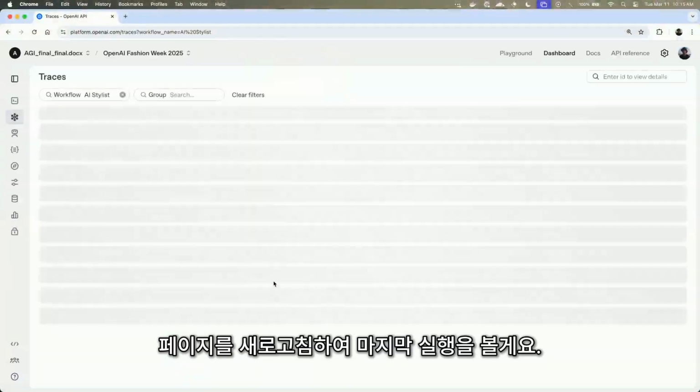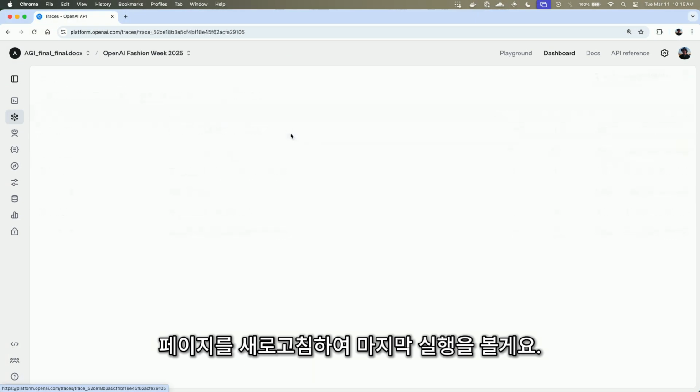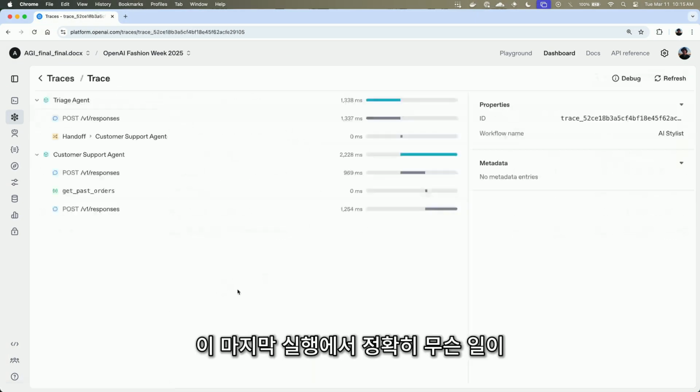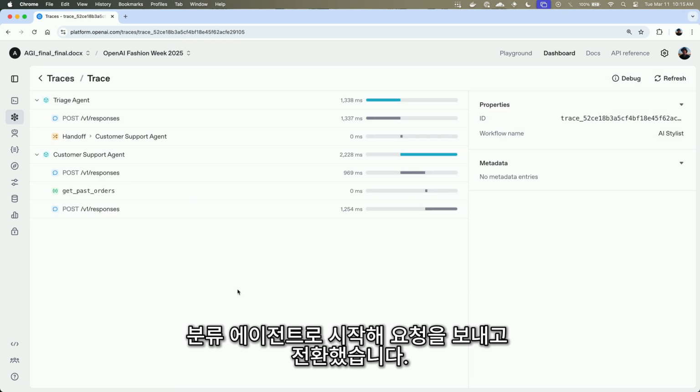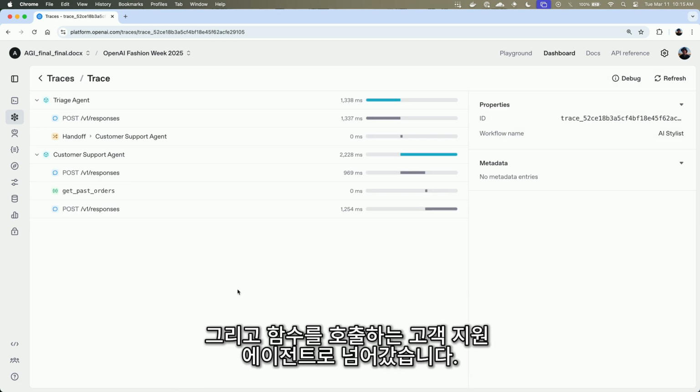These are some of the previous runs that we've had. I'm just refreshing the page. And we can see the last one. And this last one, you can actually see exactly what happened. We started with a triage agent, which we sent a request to, made a handoff, and then switched over to the customer support agent, which called the function.